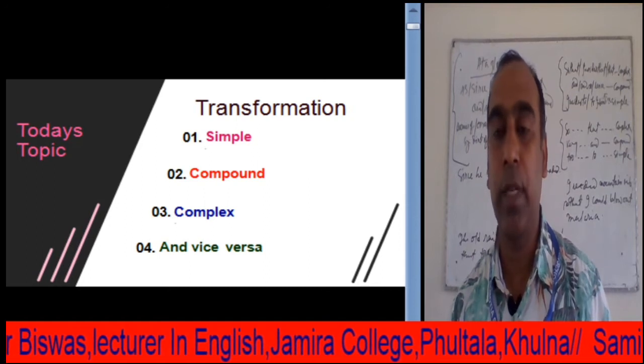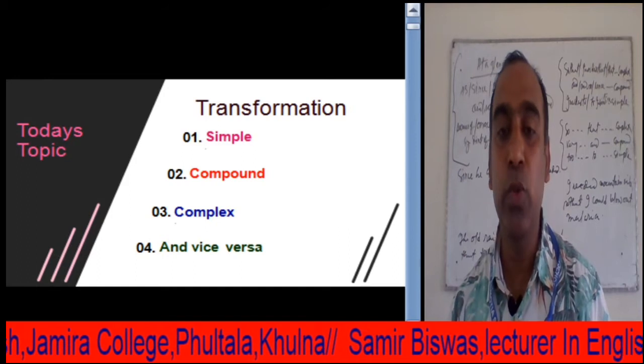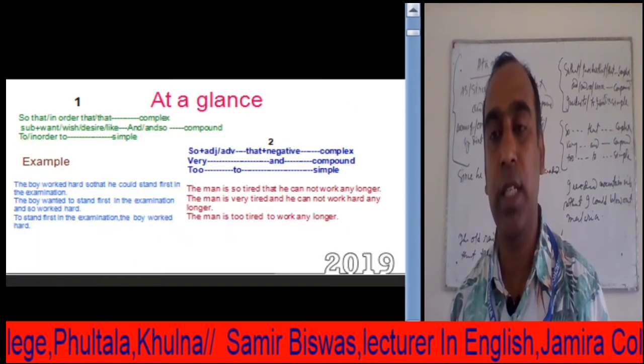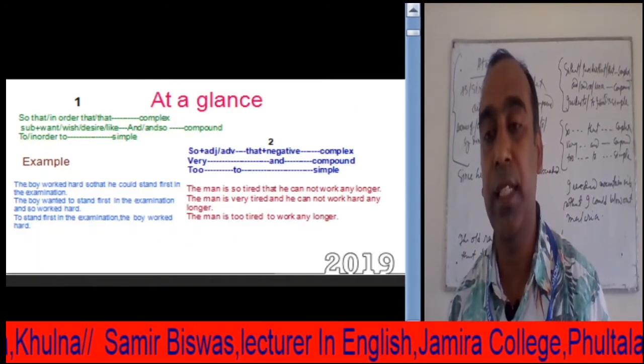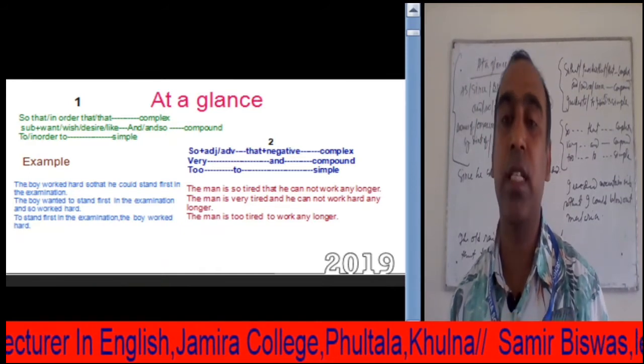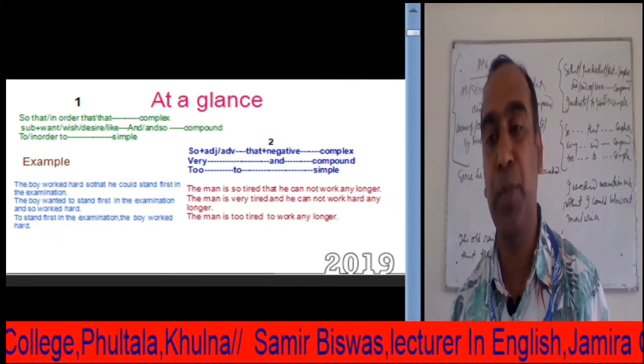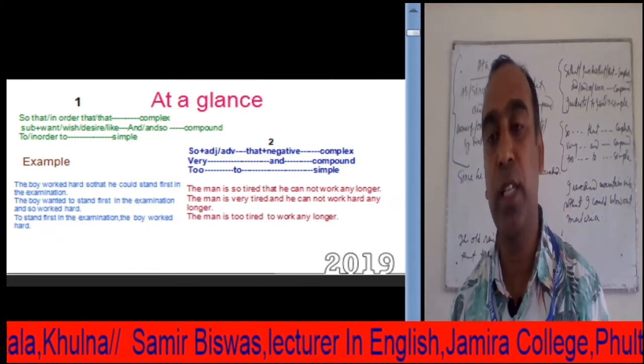And now I am to give you the uses of that kind of clauses, and that kind of uses of coordinating conjunction and subordinating conjunction and some other linkers, that means prepositions, to make a simple sentence.